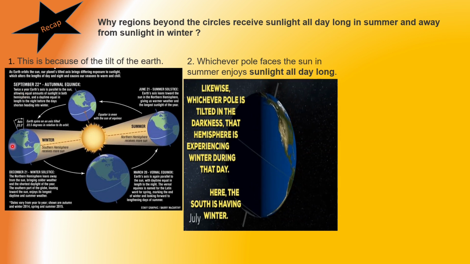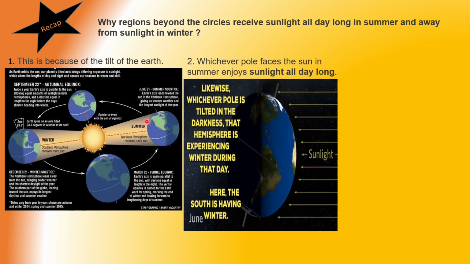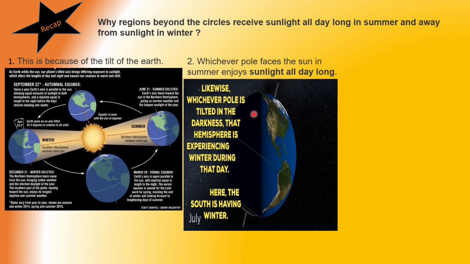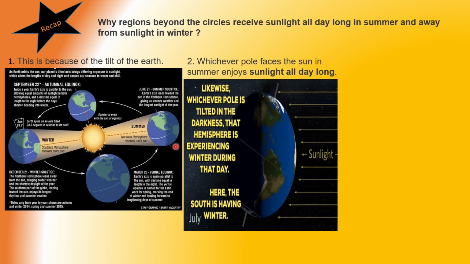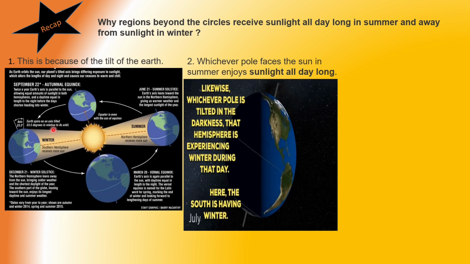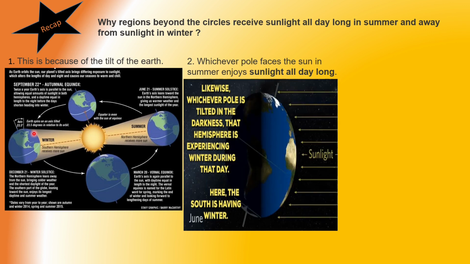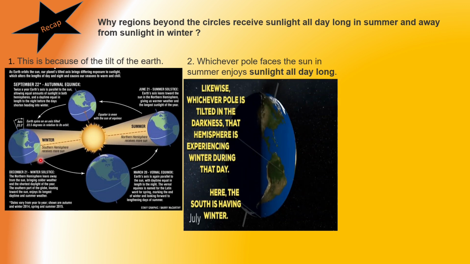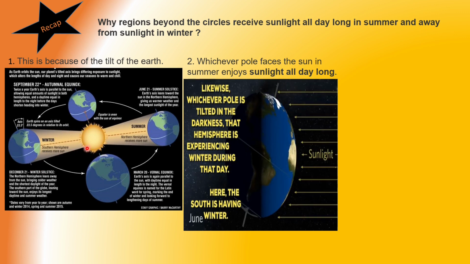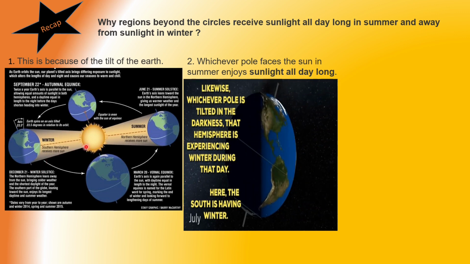Here, 21st June, the North Pole is facing the Sun. Here North Pole facing the Sun, and that time they will have summer, whereas the opposite side will have winter. Same way on 22nd December, Northern Hemisphere will be having winter and Southern Hemisphere will have summer. Northern Hemisphere will be away from the Sun. Southern Hemisphere will be nearer the Sun, facing the Sun.